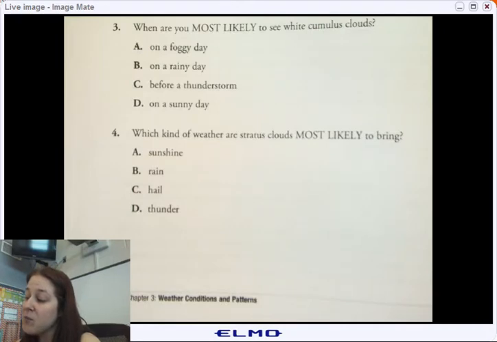And number 4, what kind of weather are stratus clouds most likely to bring? Sunshine, rain, hail, or thunder. Go back, if you don't remember, go back and look at your notes.